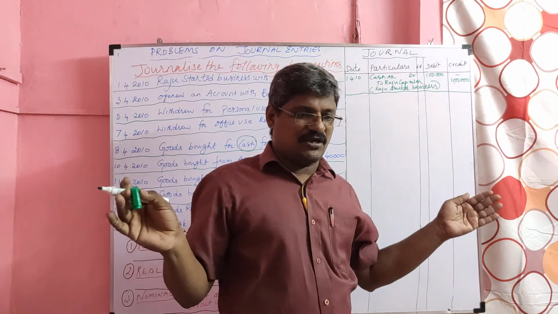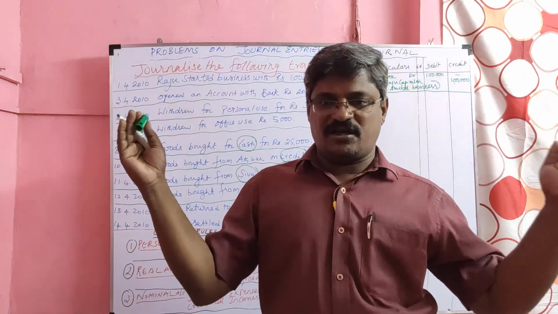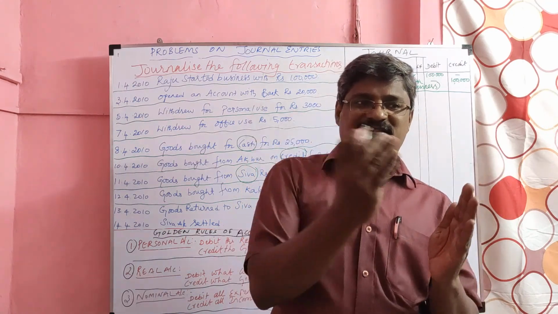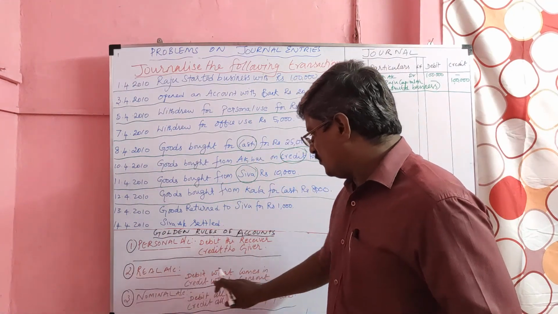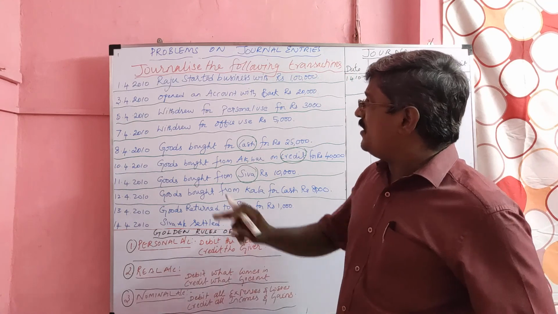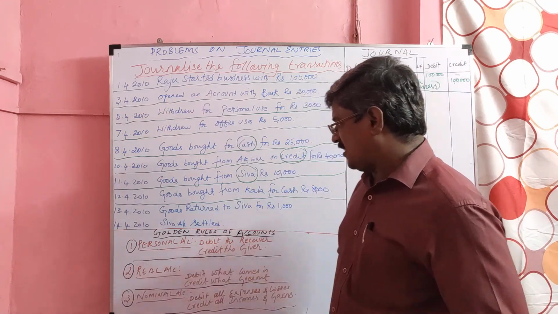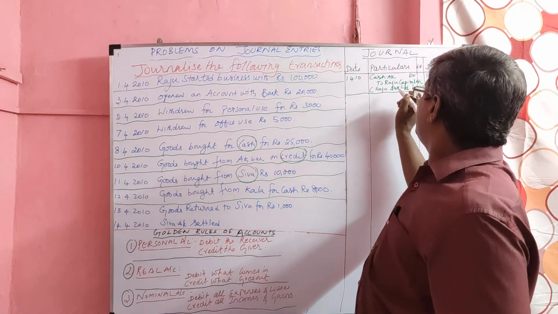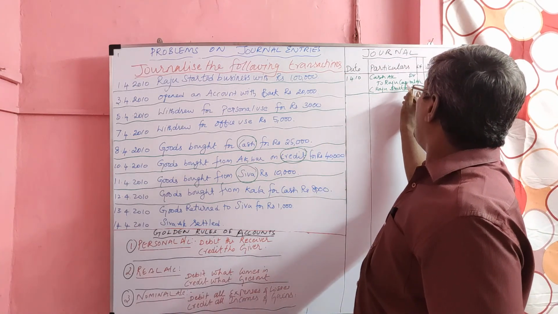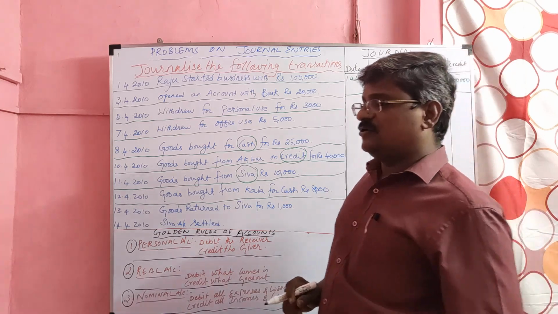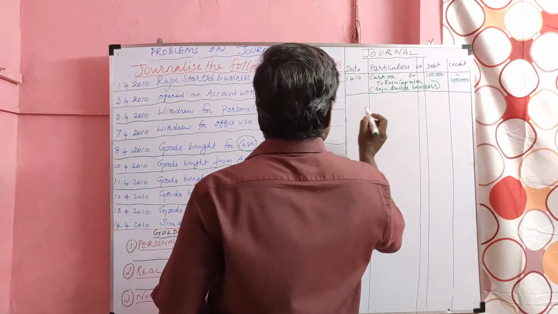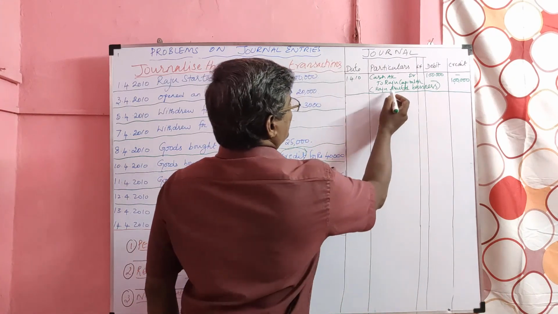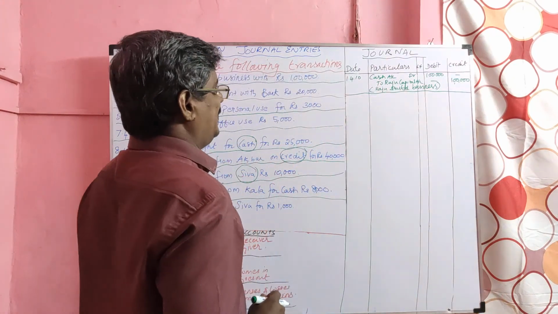Owner and business are both different. So business and Raju are both different. Raju gave money to the business. From the viewpoint of business, cash is coming in. Cash is a real account, coming in, debited. Who gave money? Raju. Raju is a personal account. He is the giver, so it should be credited. Since he is the owner, we should add the suffix capital to Raju. Then after recording the journal entry, we have to write the narration. It is a description of the journal entry.